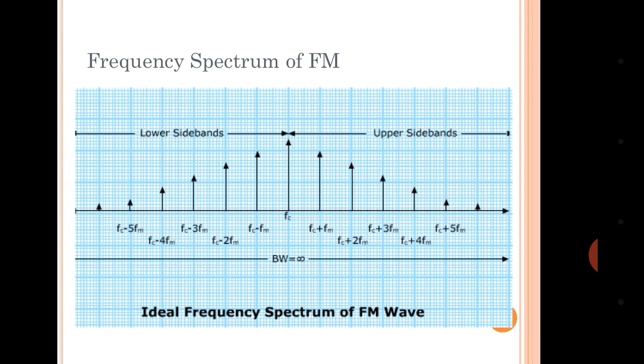Frequency spectrum of the FM, as I told you, is a representation in the frequency domain. You will observe infinite sidebands. One is FC, the middle one, then FC plus FM, FC plus 2 FM, FC plus 3 FM, and so on. We have infinite upper sidebands and infinite lower sidebands, and the bandwidth is infinite.